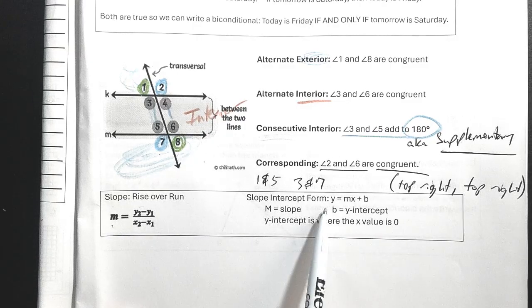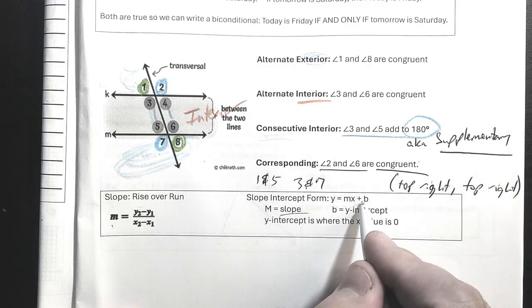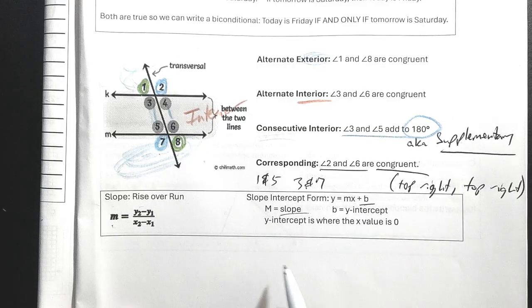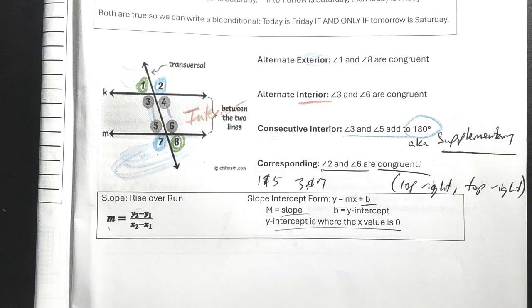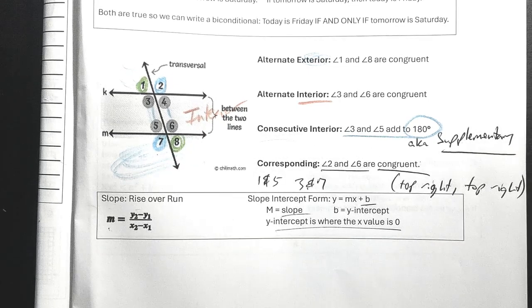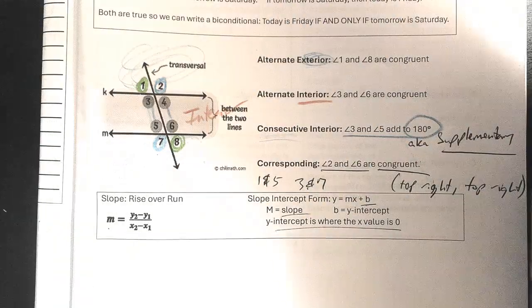And then slope-intercept form is Y equals MX plus B. M is the slope, B is the y-intercept, and it is the Y value where the X value is 0. Y-intercept is where the X value is 0. That's where it crosses the Y-axis, so the X is 0 at that location.